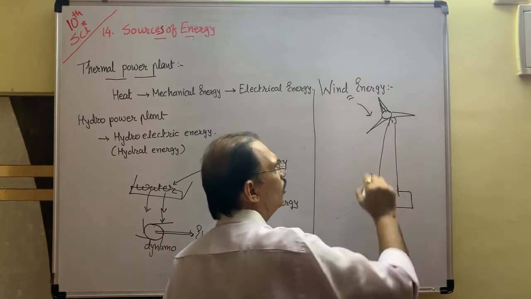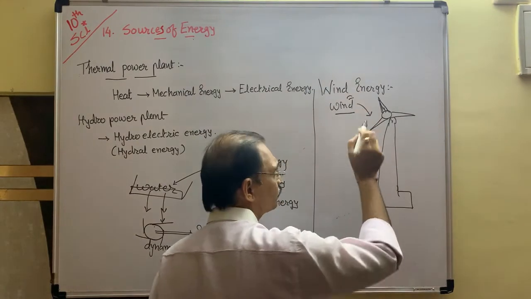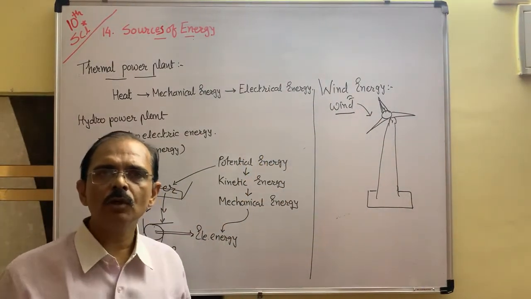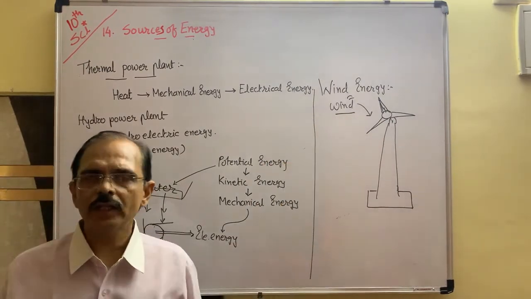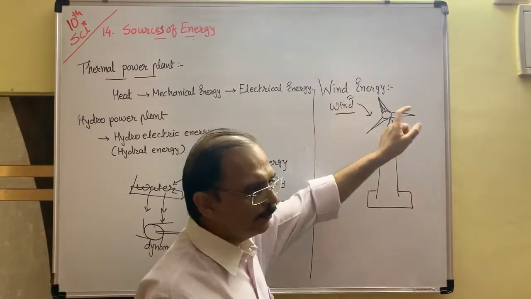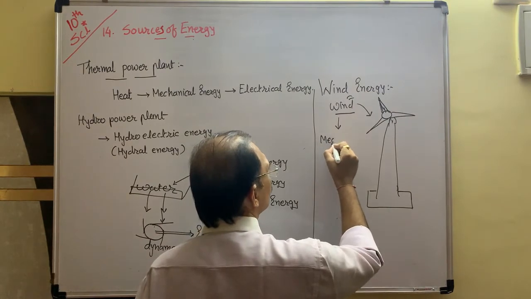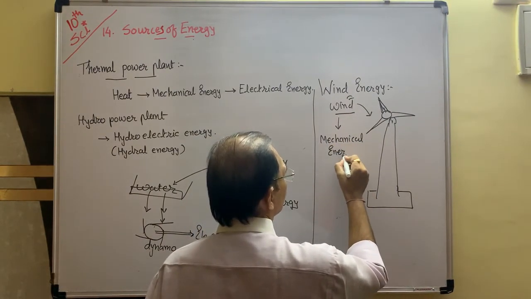When there is a flow of air, that is called wind. When wind flows or blows continuously, at that place this windmill rotates, the blade rotates continuously. If the blade rotates, then this wind energy converts into mechanical energy.